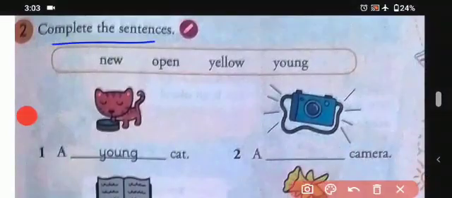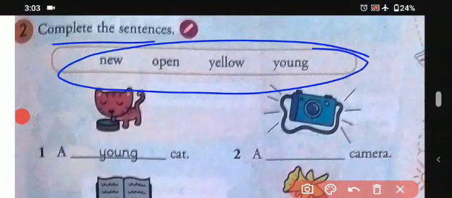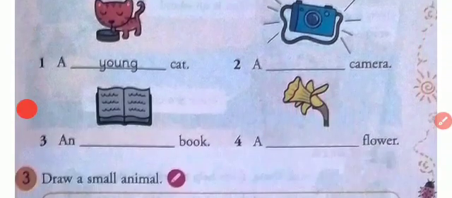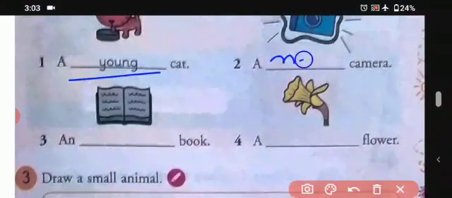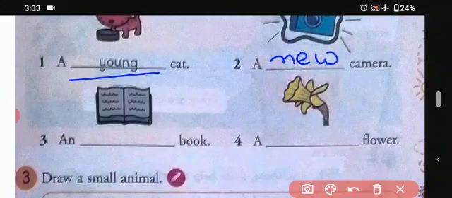Okay, students. So now here is another one. Complete the sentences using these words. So students, here are some words given over here, and we have to complete the sentences which are given below. So for example, a young cat. As we can see, a cat, and it is young. Okay, so a new camera. So we're going to write new camera.